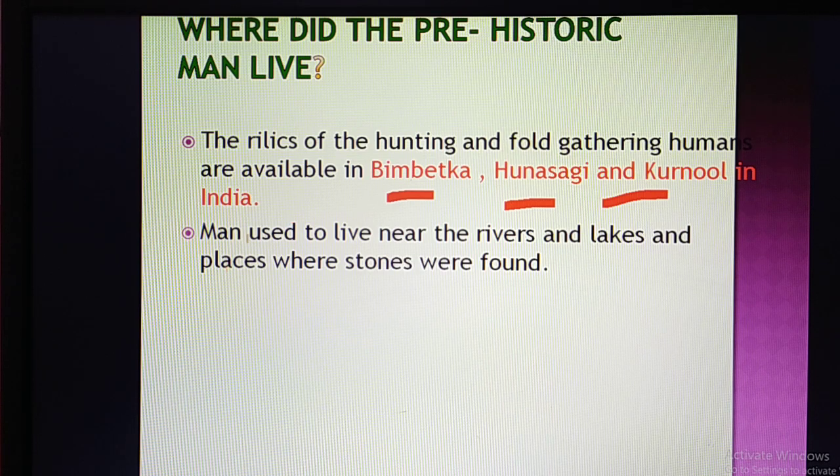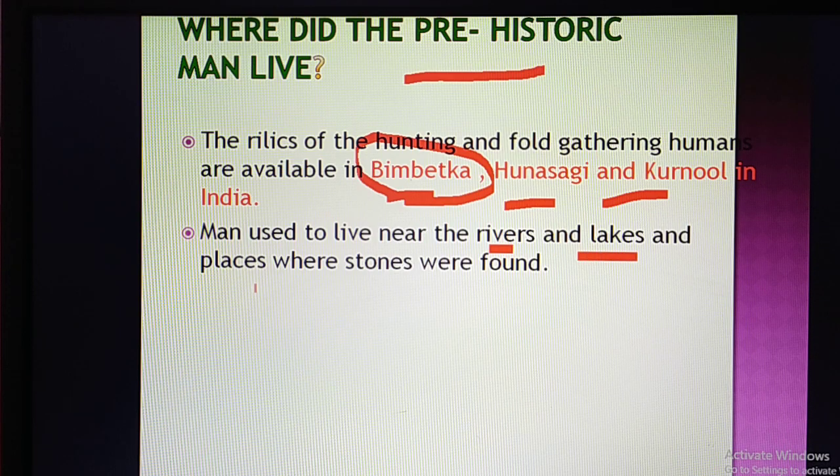Means the man who was living in the prehistoric age was living nearby this area. Why? Because the relics of hunting and food gathering are found in these three places. And man used to live nearby the water and the lake, and one more place where he used to live, obviously where the stones were available. Why? Because obviously water is very essential for living.